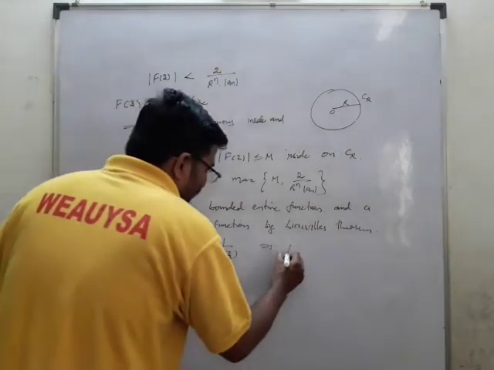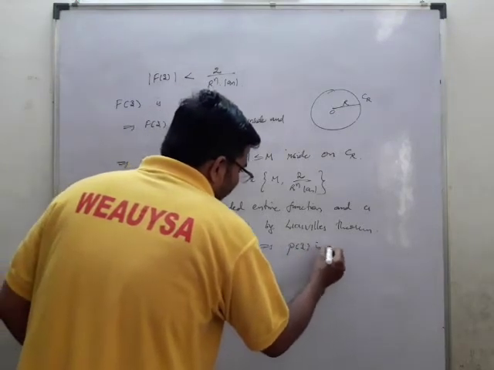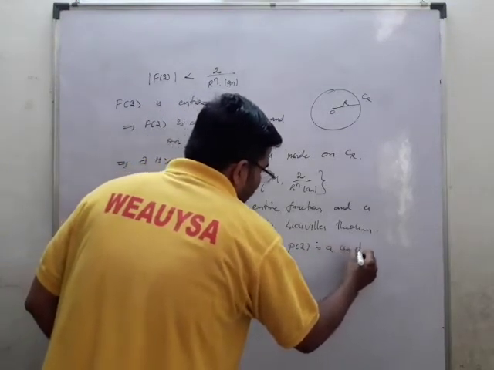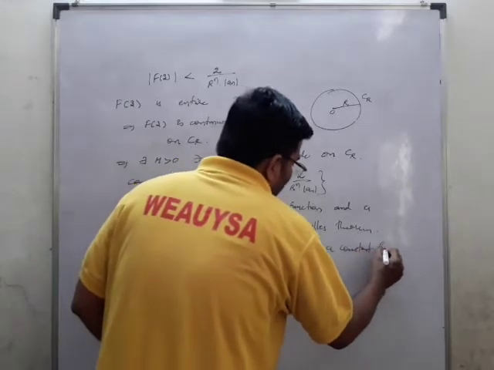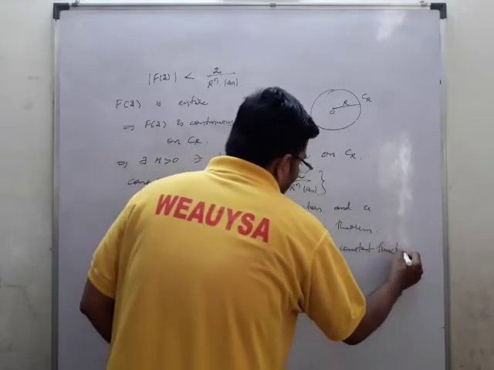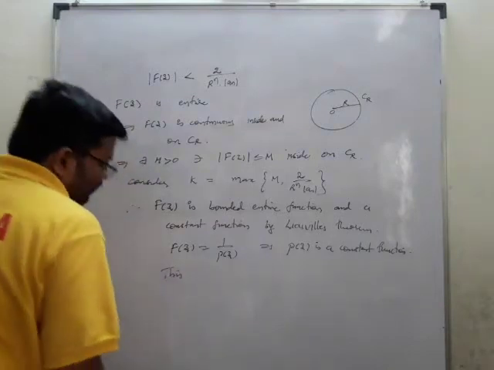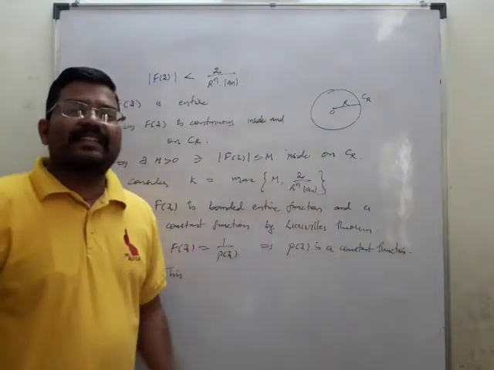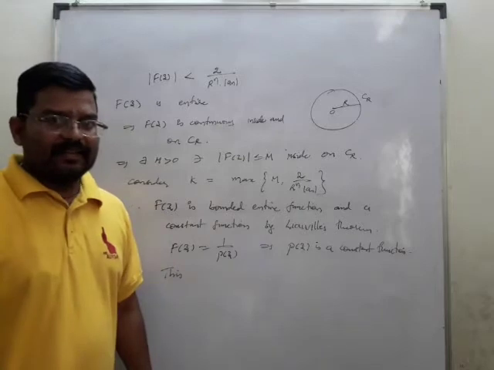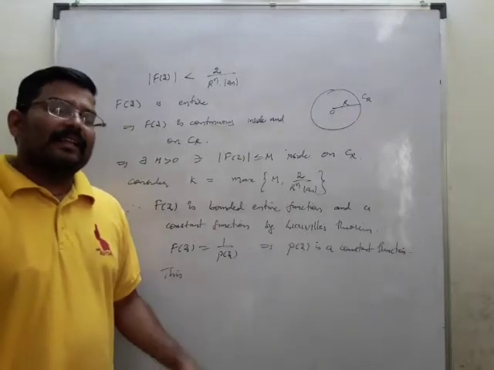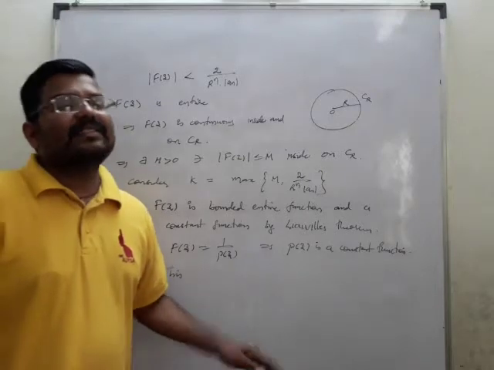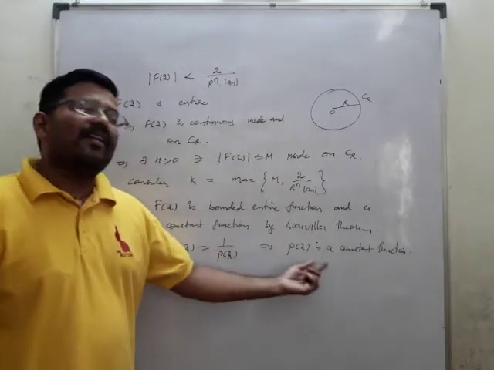So that implies I may write that P of z is a constant function. This is a contradiction, because it is not a constant function, it is a polynomial which is given. Now what we have chosen, that P of z is not equal to 0, is wrong.